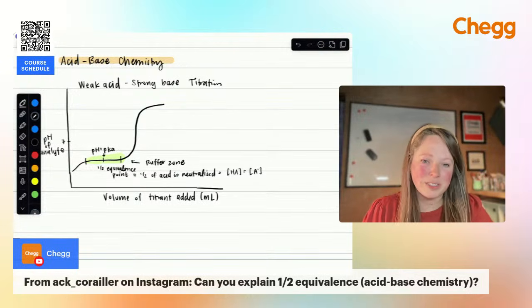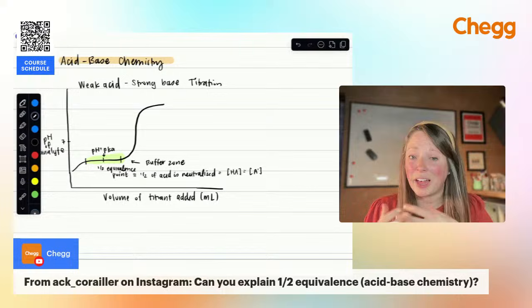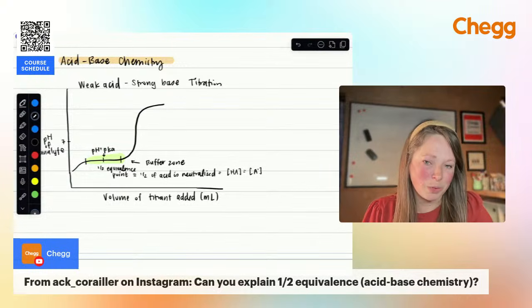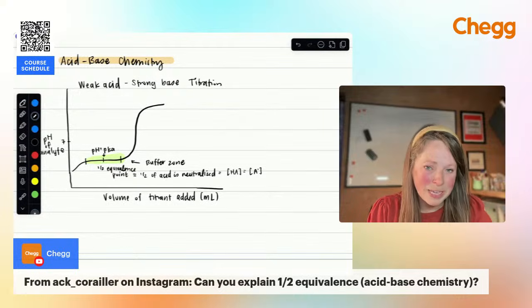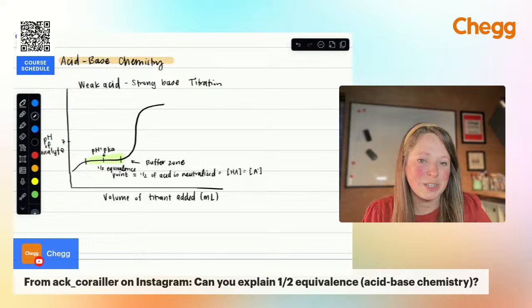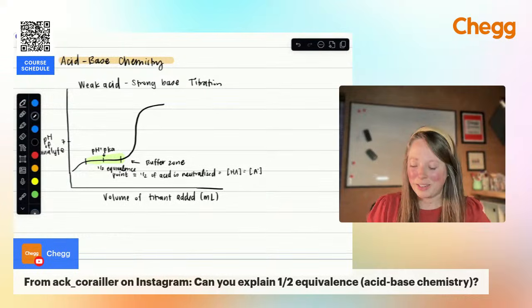So basically it's a spot where you have neutralized half of your acid, whatever that acid happens to be, and your moles of weak acid are equivalent to the moles of weak base. So that's why your pH is equal to the pKa, and if you're using the equation to solve for the pH of the solution, it makes it really easy to do that.